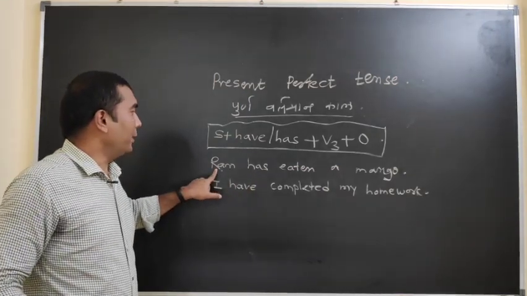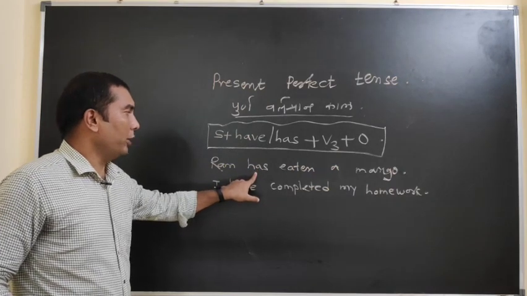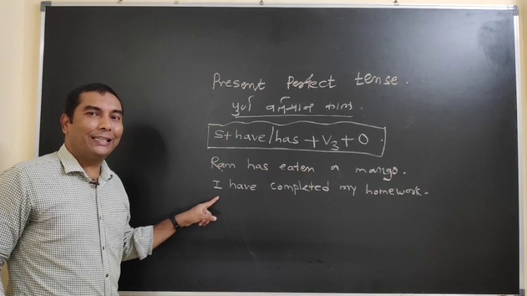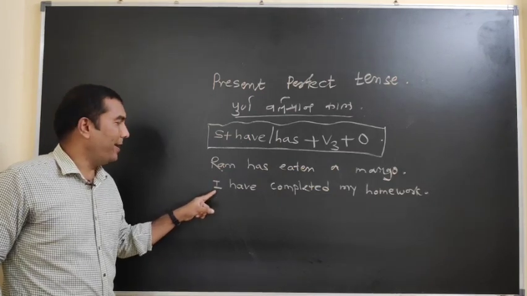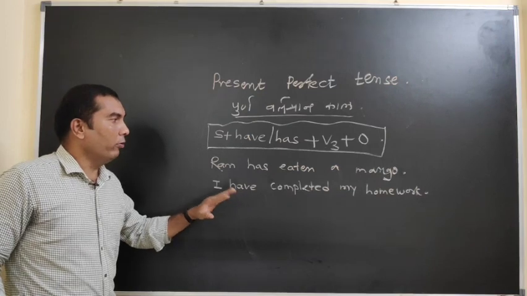When he, she, it, or a proper noun is there, then we use has as a supporting verb. And when we think about I, you, we, they and plural nouns in the place of the subject, then I use have as a supporting verb.